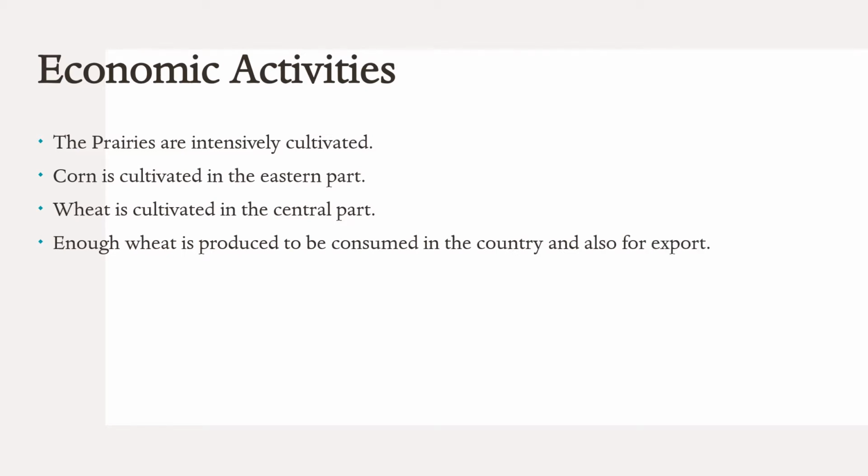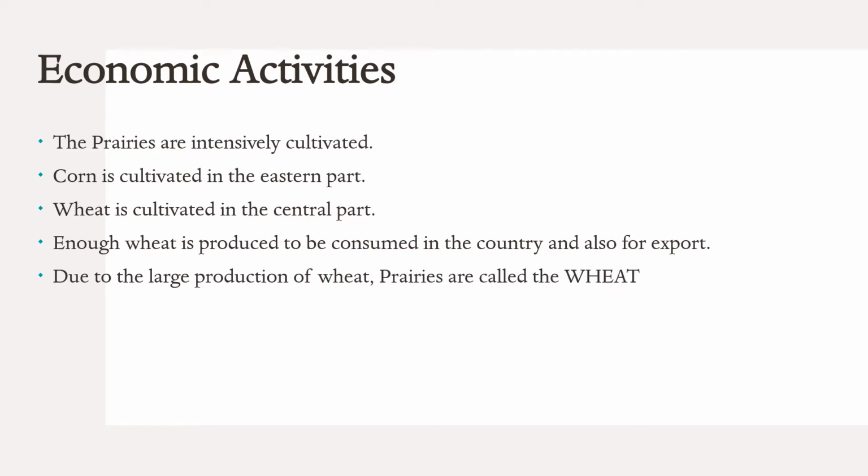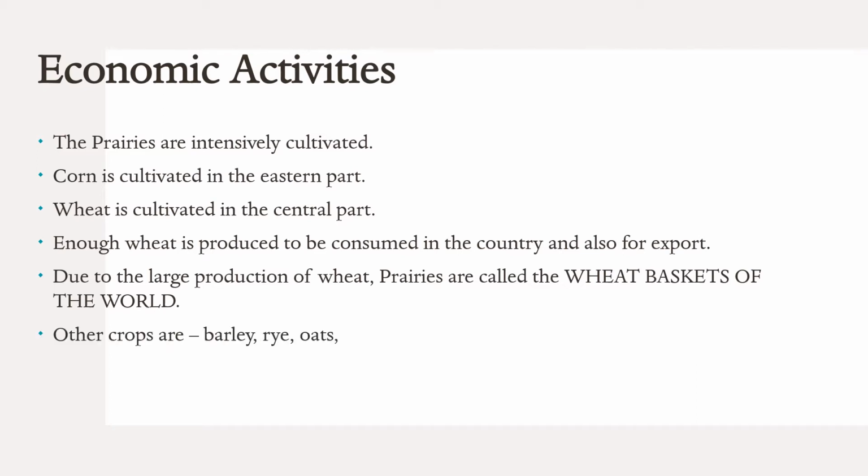So here in prairies, a lot of wheat is produced so that the country consumes it, and it is also used for exporting. Due to the large production of wheat, prairies are called the wheat baskets of the world. So because a lot of wheat is produced, that is why prairie is known as the wheat basket of the world. Other crops which grow here are barley, rye, oats, lentils, mustard, peas and beans. So these are the other crops. Also, cattle is reared in the western part of the prairies.